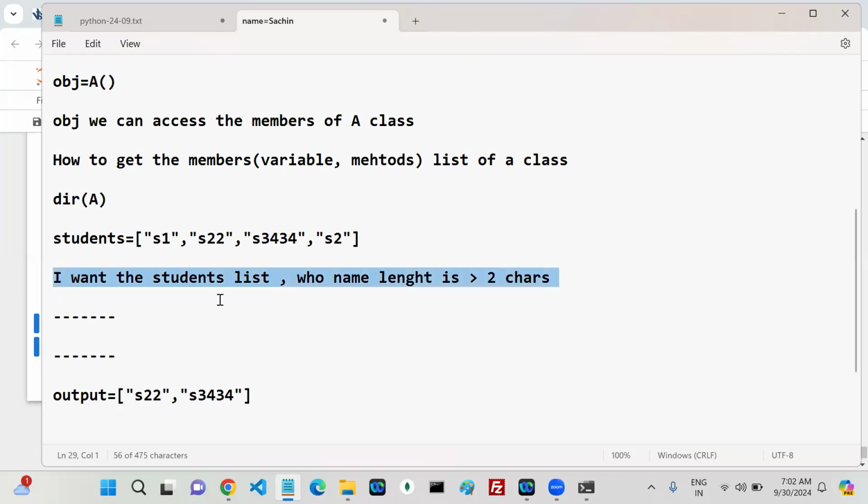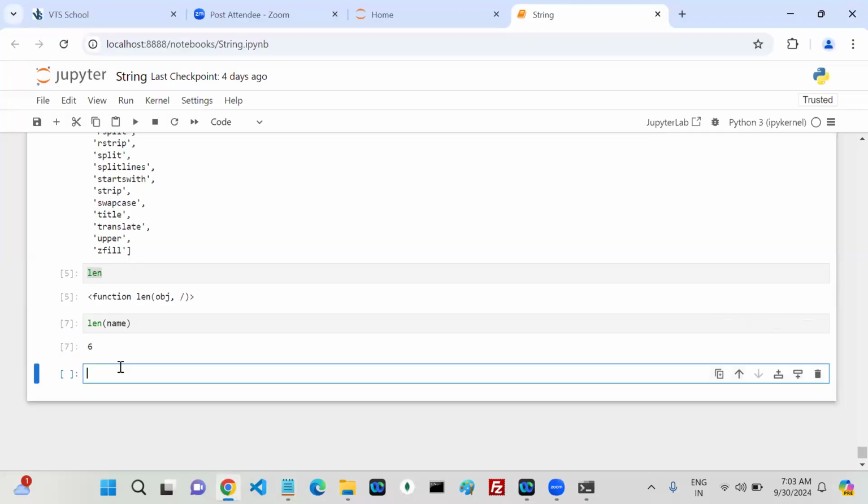So what is our next step? You understood the requirement, right?